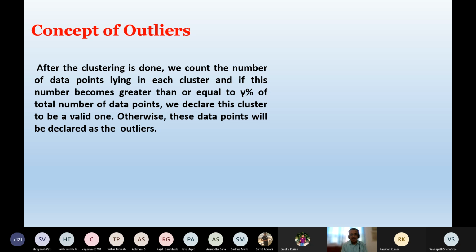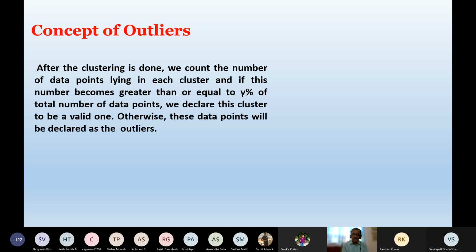Let me take a very simple example. As I told you, whenever you stay in the hostel, you form a number of clusters knowingly or unknowingly. But the reality is such that you will always find a few students, might be very few in number, who do not belong to any of the clusters. They are called outliers.